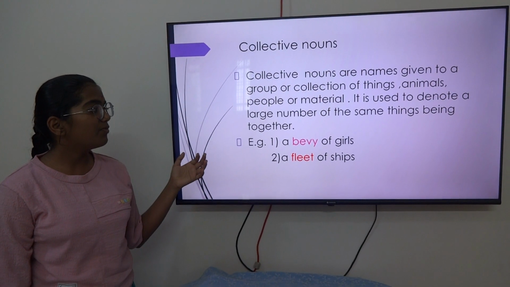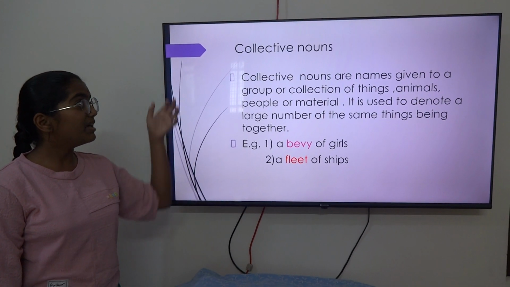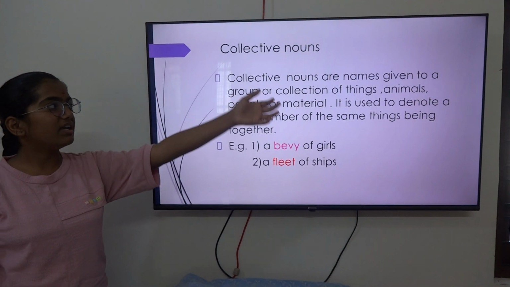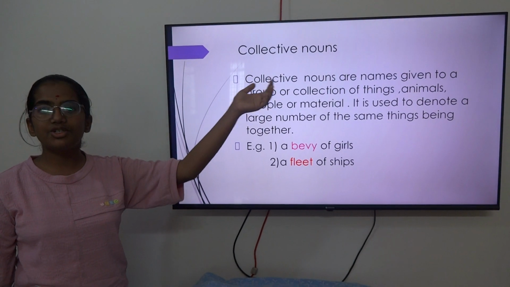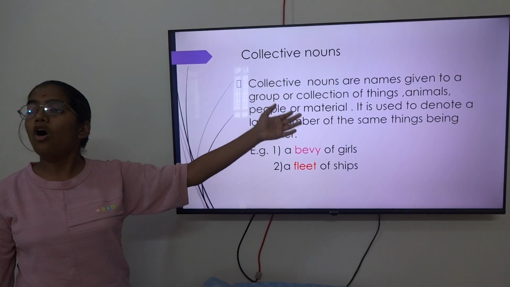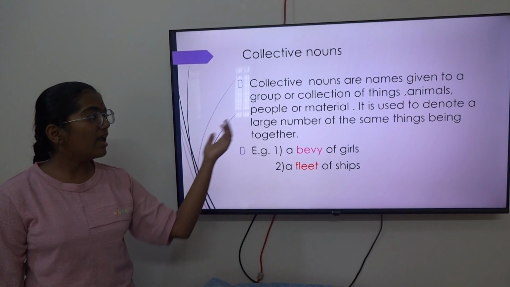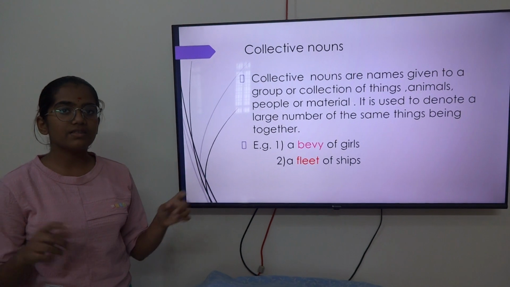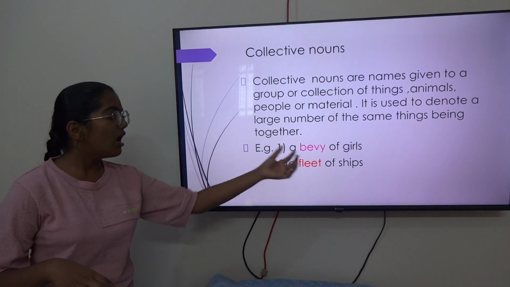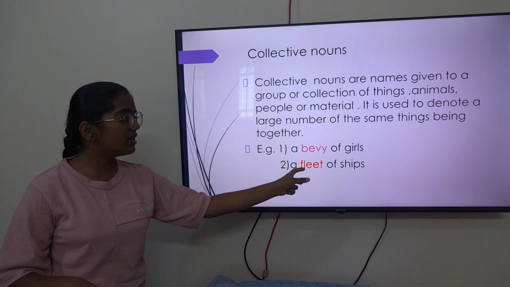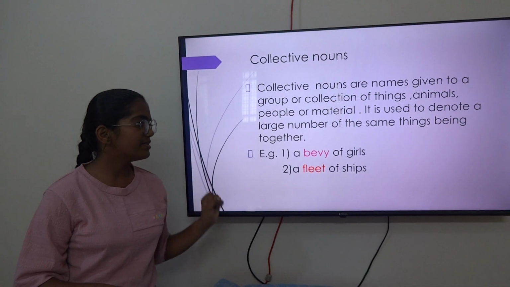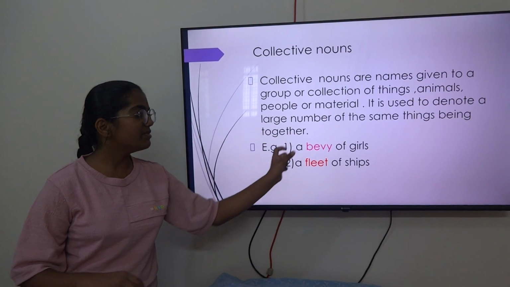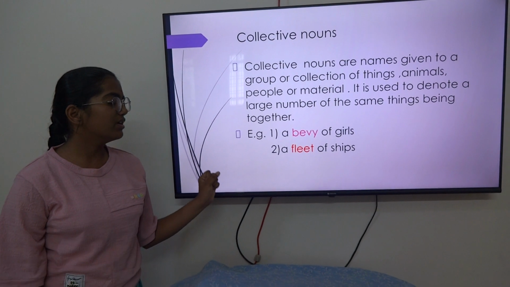The nouns we have seen before are opposites of each other, but this noun is special. It does not have anything like that. Collective nouns are names given to a group or collection of things, animals, people or material. It is used to denote a large number of the same things being together, which means when there are many ships on the ports, we can use a fleet of ships, which means this word fleet is specifically used for ships. When there are many girls in the classroom, we use a bevy of girls, which means the word bevy is specifically used for girls.